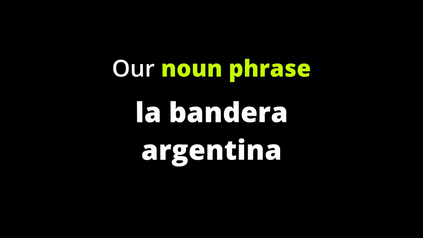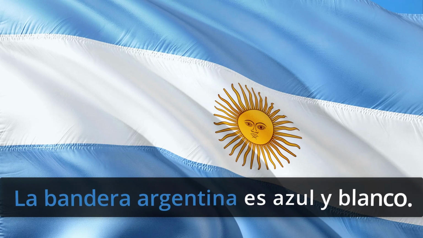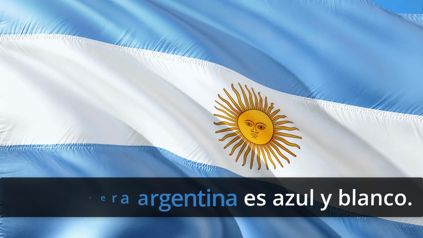So we're going to use the noun phrase la bandera argentina in different places in a sentence. First, noun phrases can take the role of the subject of the sentence. La bandera argentina es azul y blanco. The Argentine flag is blue and white. Well, in this case, the sentence is about la bandera argentina, so it is the subject.